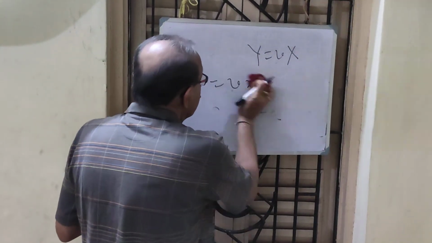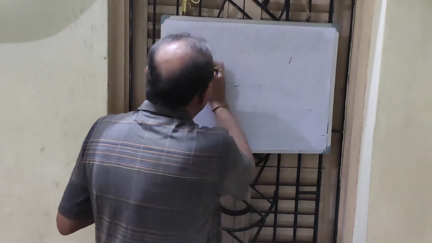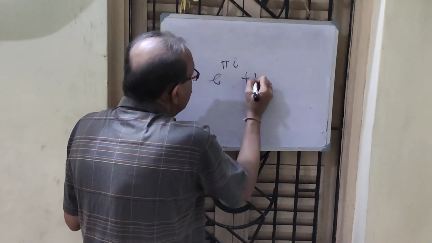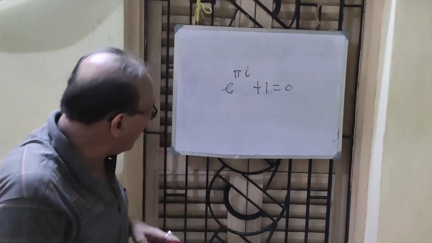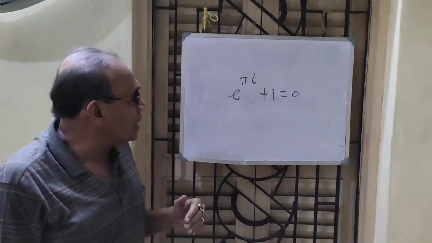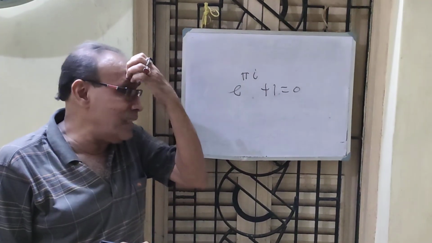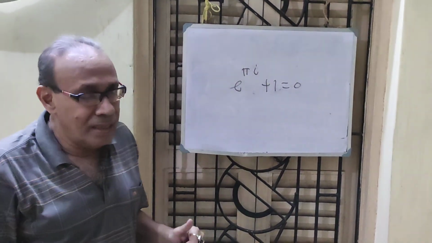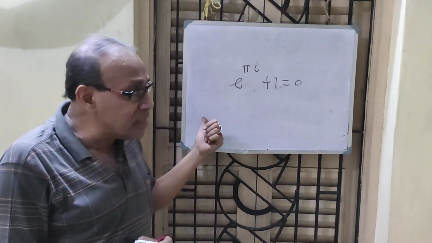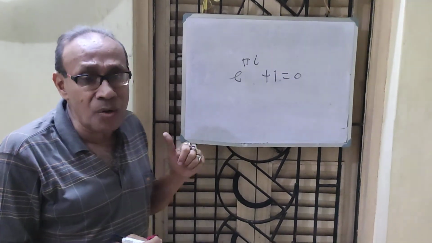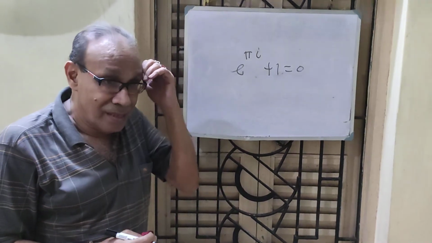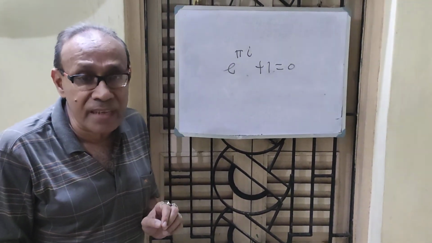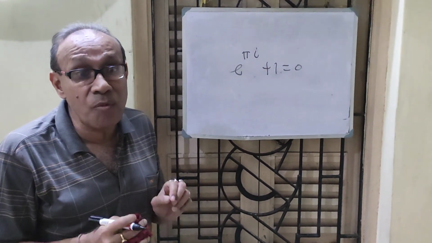Last is bonus is the understanding, which is very important, e to the power i pi plus 1 equal to 0, the magic formula. Remember, mathematics is not everything. As an engineer, you have to do practical. If your practical measurement tallies with your answer of differential equation which you have solved, then and only then your modeling is right. In terms of engineering, it is nothing but one subset of the bigger set known as modeling.